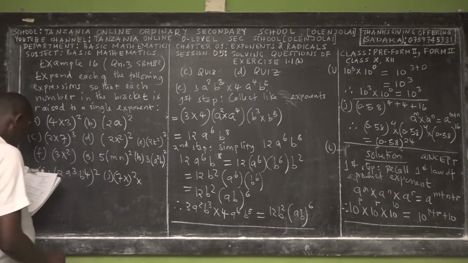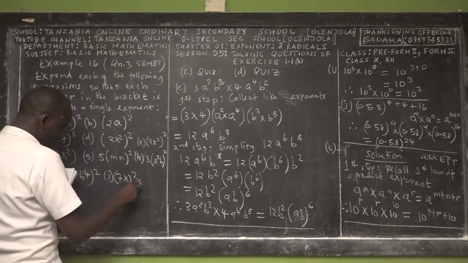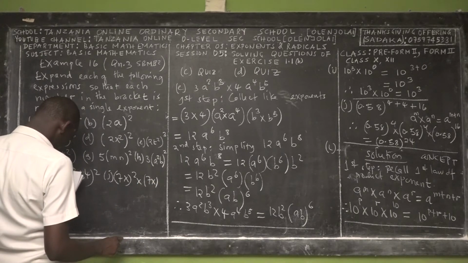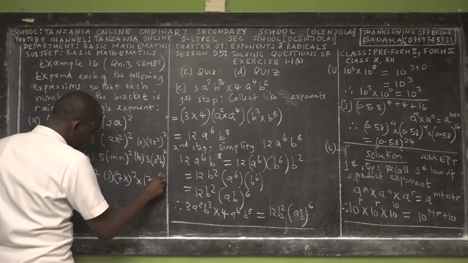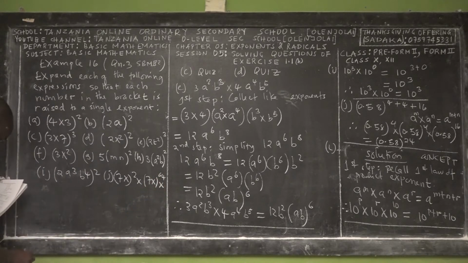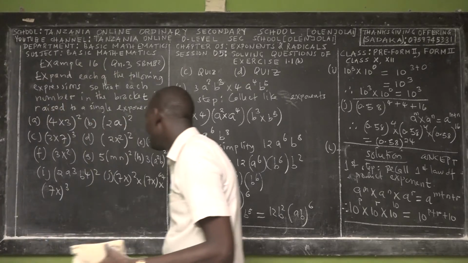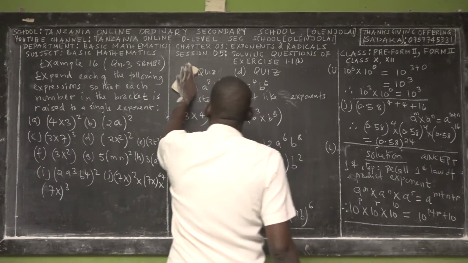GHI. So 7x power 2 times 7x power 4 times 7x power 3. So that's the question. Copy the question quickly and then let us solve.